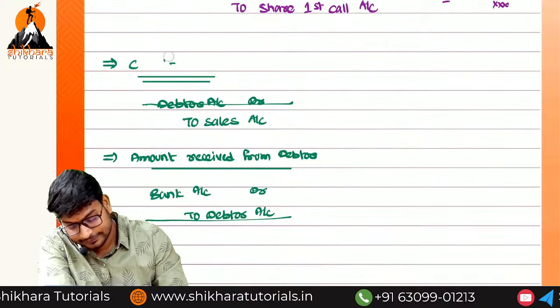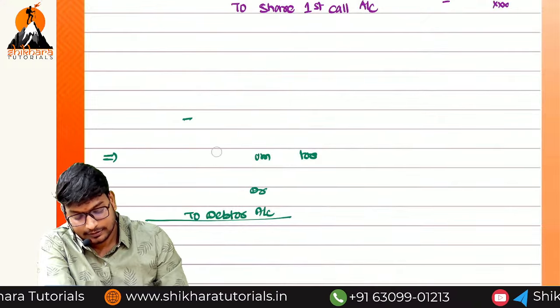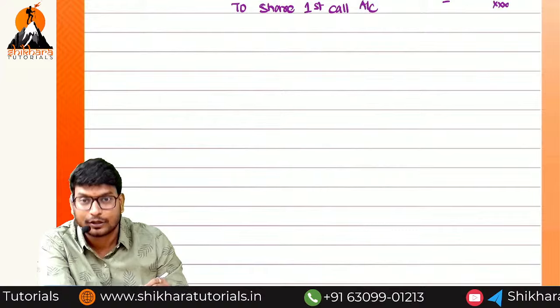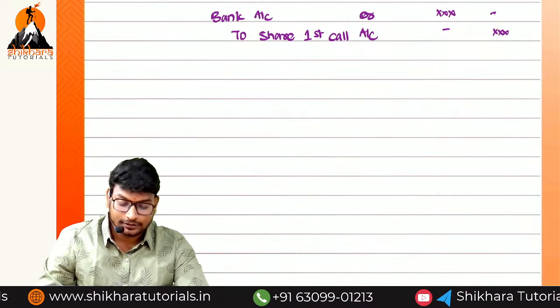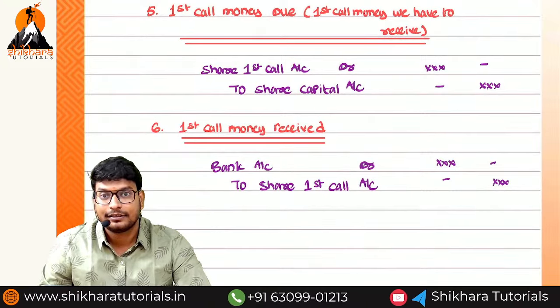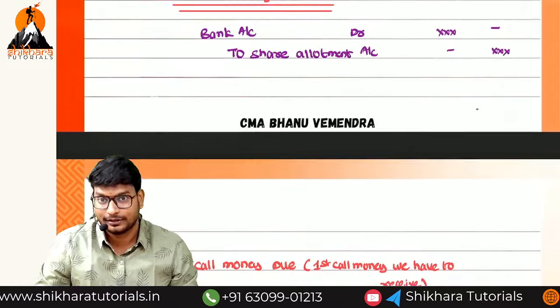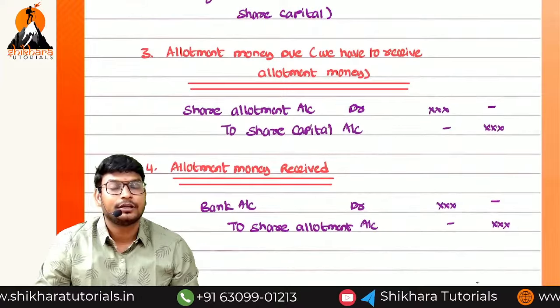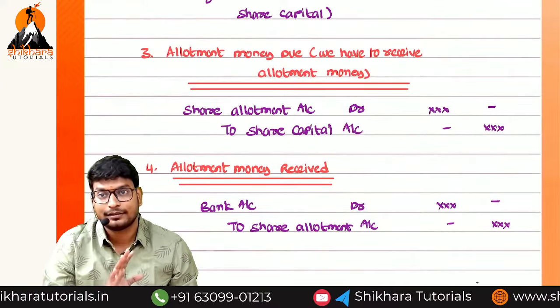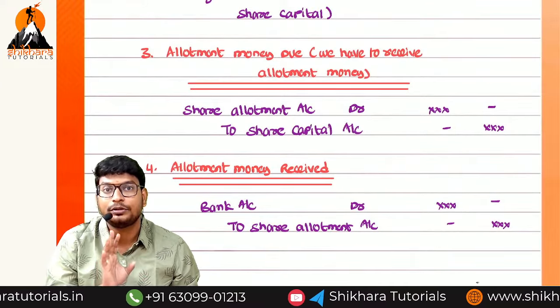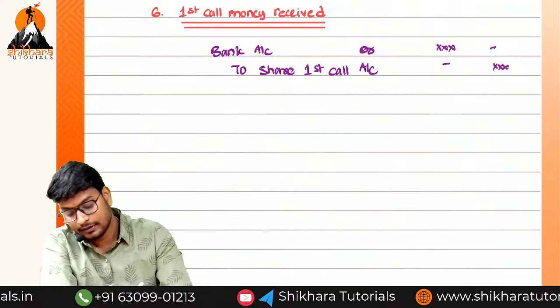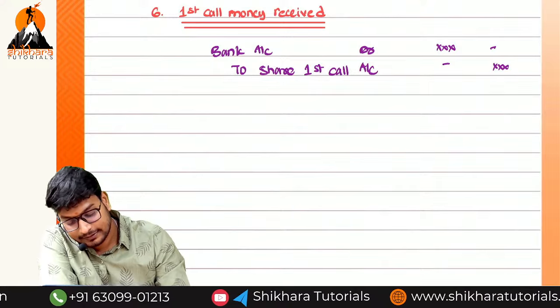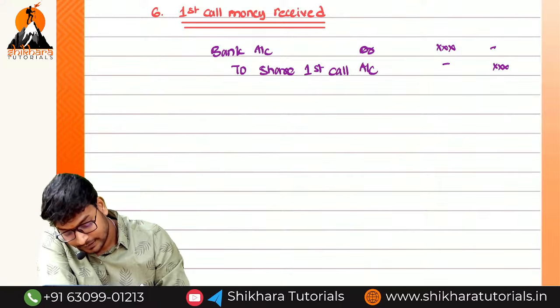No need. These entries are not there in our corporate accounts. Those are entries related to financial accounting. So I think you understand the 5 and 6. No problem, there is no doubt about it. Okay, delete that one. For your understanding's sake, I had taken that example. Otherwise, do not relate to that one. Understand this one. And what is the second column? The final 2 entries are there. So come on first, what is the 7th one?